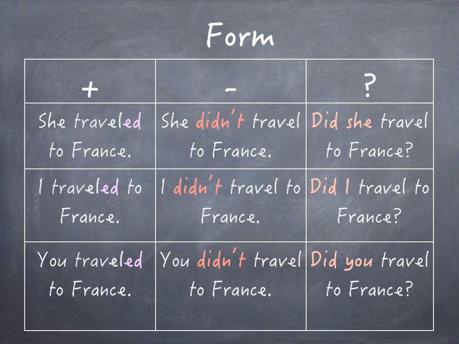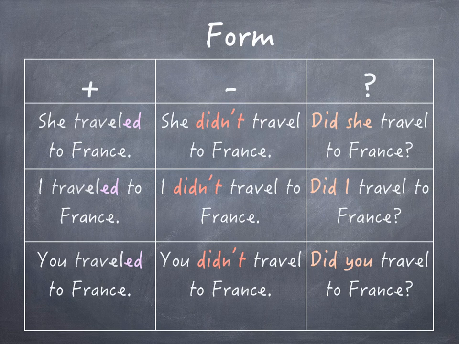So for regular verbs, we add ed. So in the affirmative, for example, she traveled to France. I traveled to France. You traveled to France. In negative, just remember to put did not or didn't, the contraction, plus the verb. For example, she didn't travel to France. I didn't travel to France. You didn't travel to France. So this part's pretty simple.